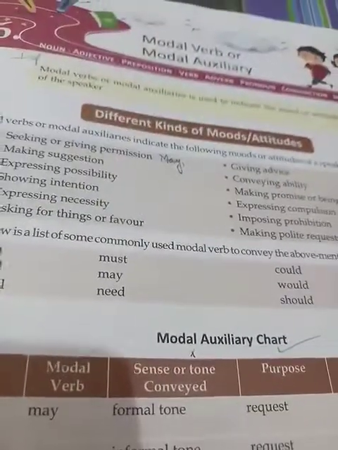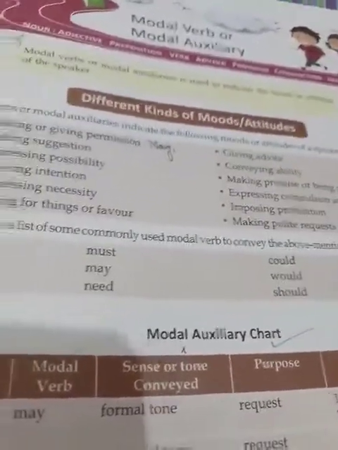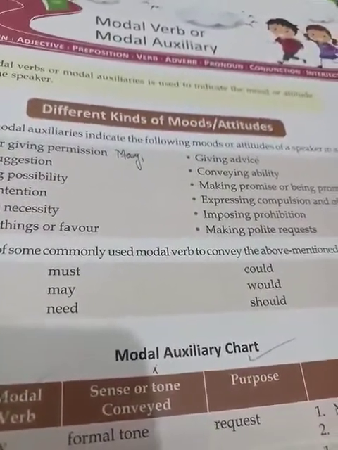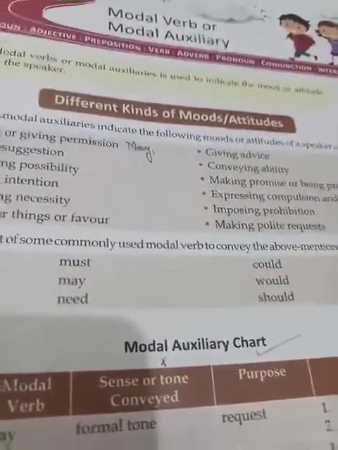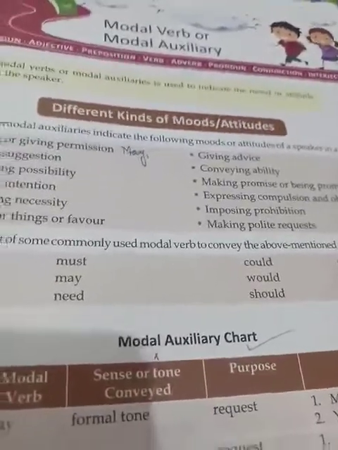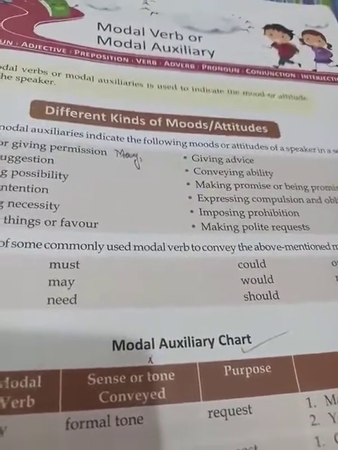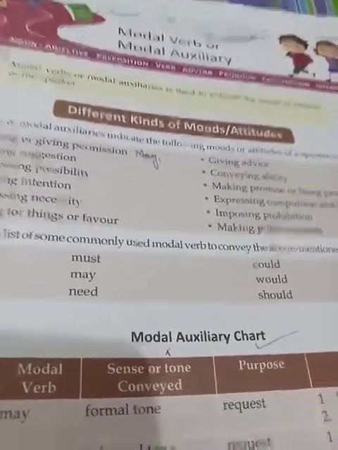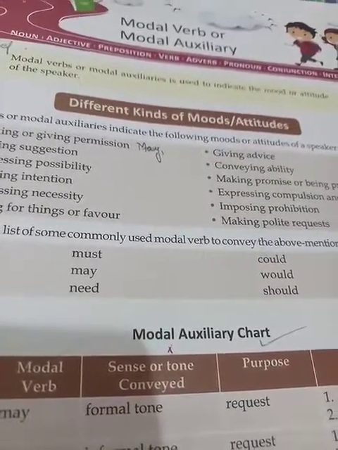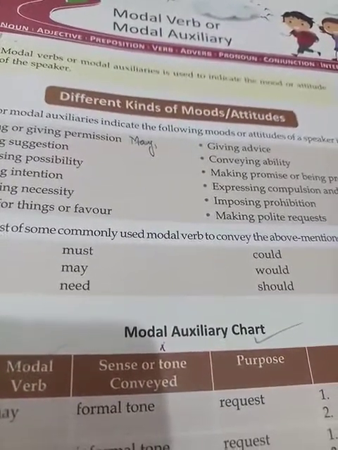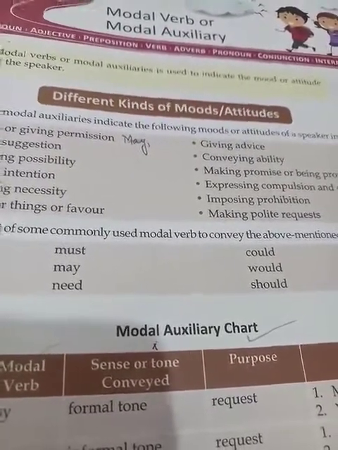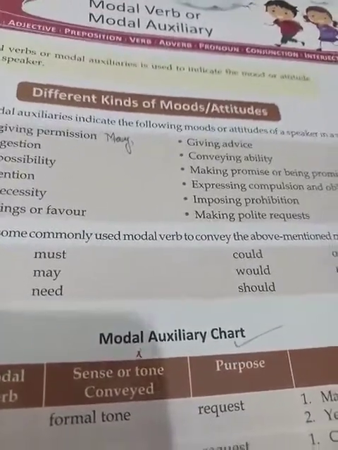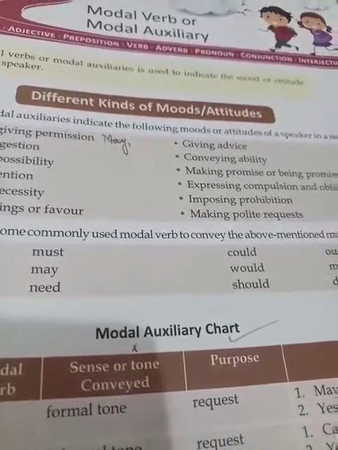Now, I would like to tell you something about the usage of modals. Can is a modal of present tense. Similarly, could is the modal of the past tense. Can expresses ability, and it seeks permission. When we ask for permission, we use can. And I told you could is the modal of the past tense. It expresses ability in the past, and informal permission also. For informal permission we use could.